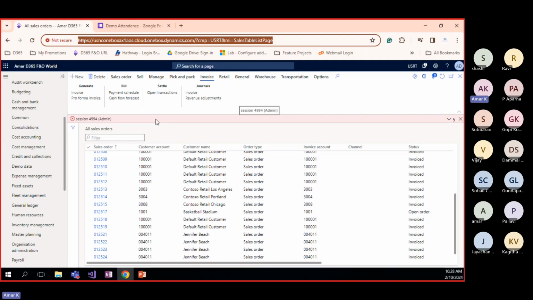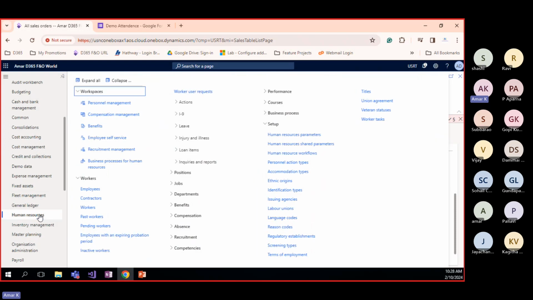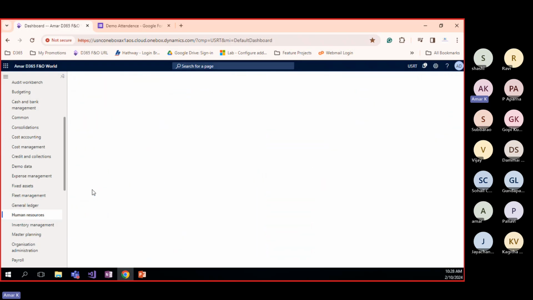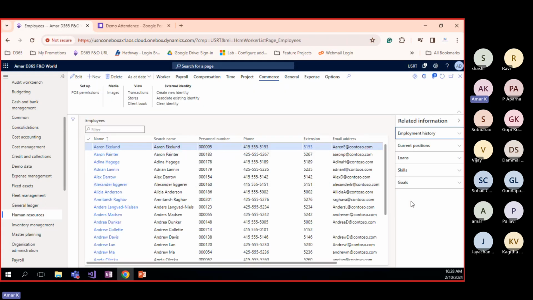We have RDP access. That is an entirely different terminology. So your functional consultant is saying, okay, human resource, going to employees. He's saying, okay, employee form. He wants to add one more tab here. That time, if he is very good and has the knowledge, then he can give the form name and table name, because some functional consultants came from a technical background, techno-functional consultants, and they will provide it.